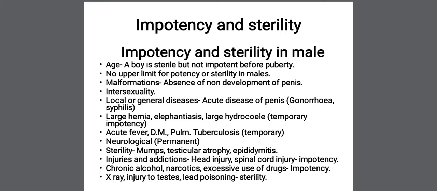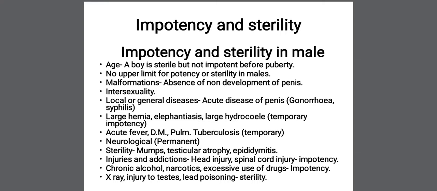So what are the causes of impotency and sterility? First, the difference between them. Impotency means inability to perform the sexual function or sexual intercourse. And sterility, the person, male or female, will be able to perform the sexual intercourse but will not be able to conceive.